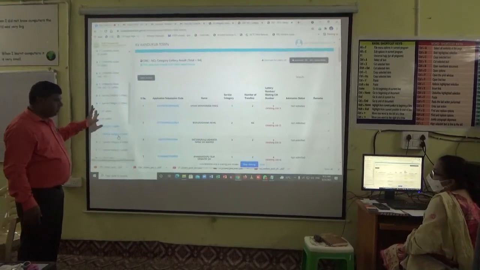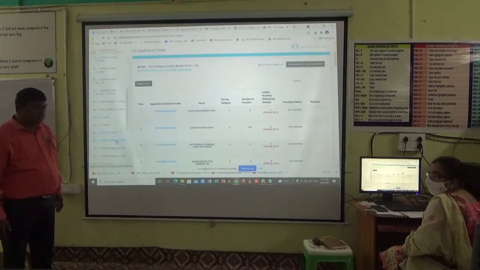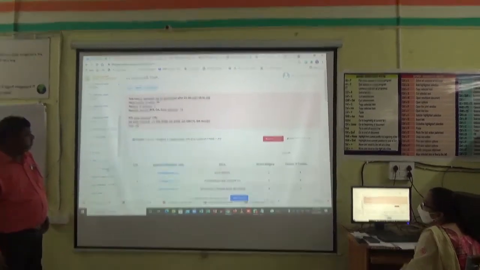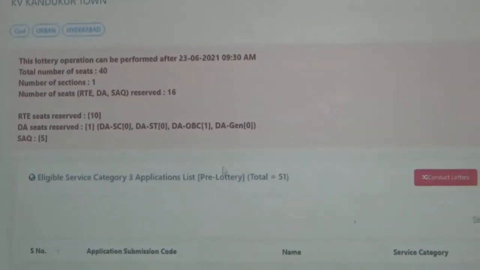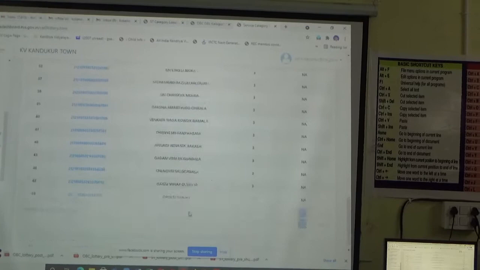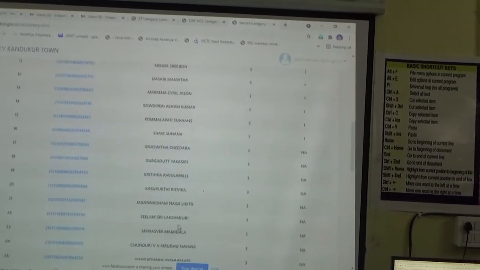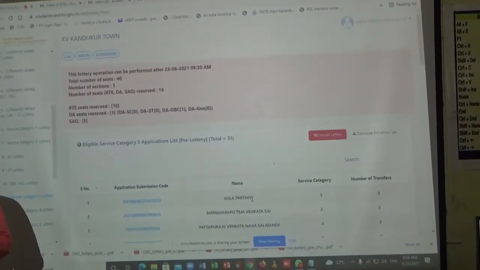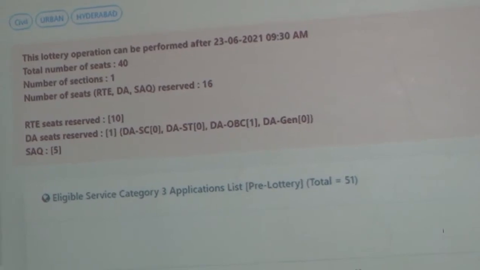Service category 3. Now this is also very important because many parents are from state government. Three, lottery list number. Total 51 applied now. So 51 means many state government employees will come under the waiting list. They won't get it. Now 11 seats over, 10 seats over, that is 21. Out of 40, remaining 19 seats.